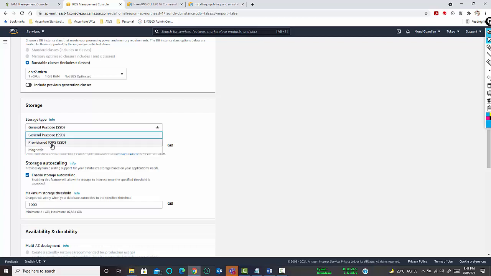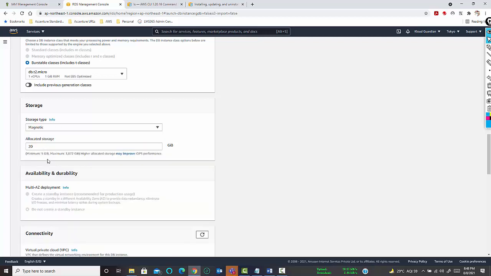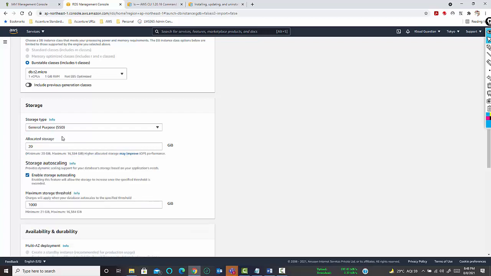If you go for provisioned IOPS, you can go from 100 GB to 16 terabyte. If you are selecting magnetic, you can go from 5 GB to a maximum of 3 TB. And higher allocated storage may improve IOPS operation. So for free tier, we will be only using general purpose, where it will be 20 GB.